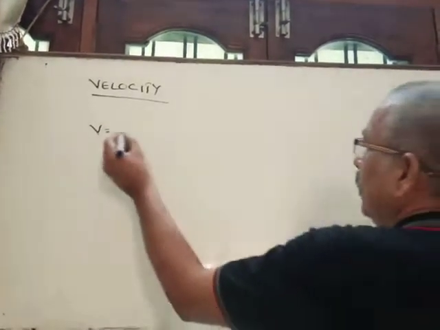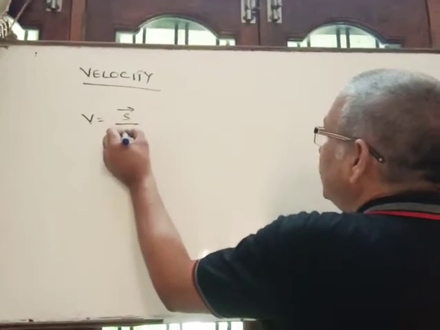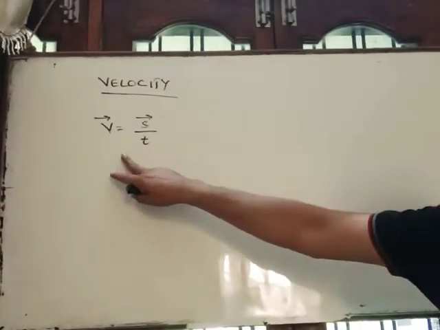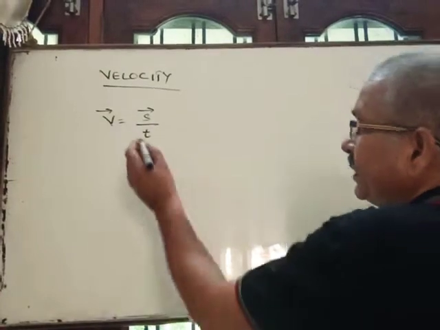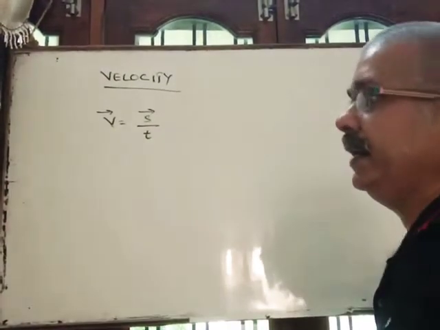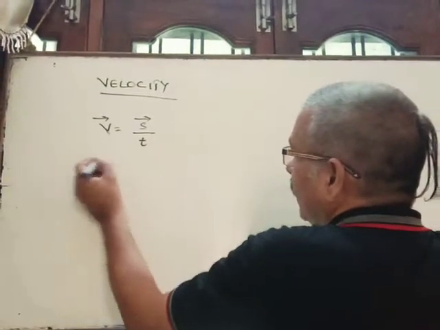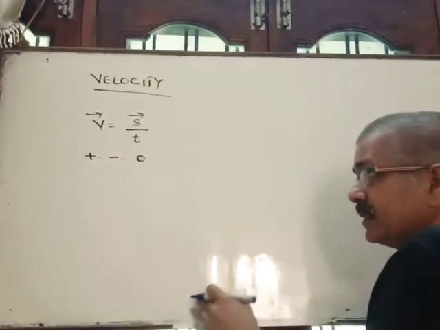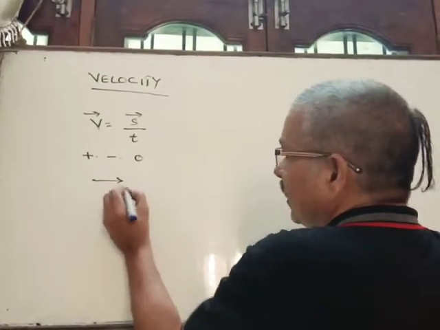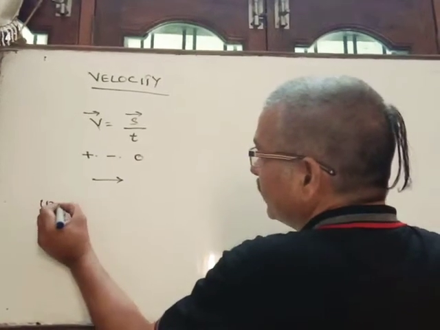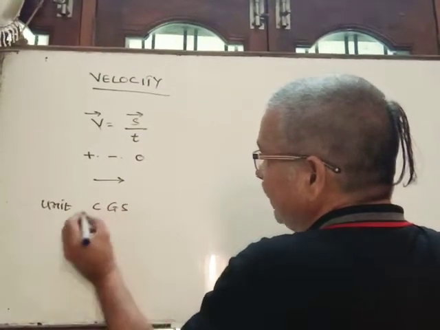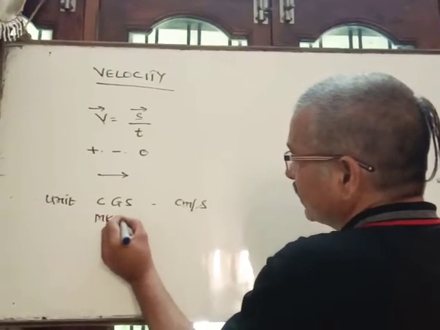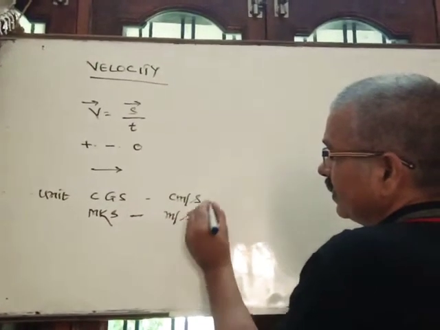to time. So velocity is equal to displacement upon time taken. Since displacement is a vector quantity, velocity is itself a vector quantity, and the direction of velocity is the direction of displacement. Clear? Since it is a vector, it may be positive, negative as well as zero. It is denoted by an arrow mark, and its unit in the CGS system is the same as that of speed, that is centimeter per second, and in MKS it is meter per second.